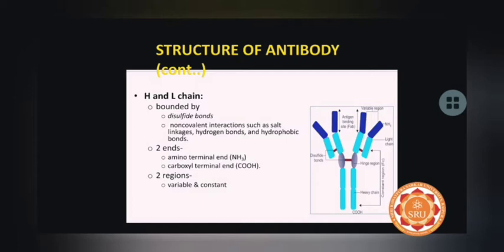As the name suggests, the variable region consists of changing amino acid sequences, and the constant regions are constant in all kinds of antibodies.